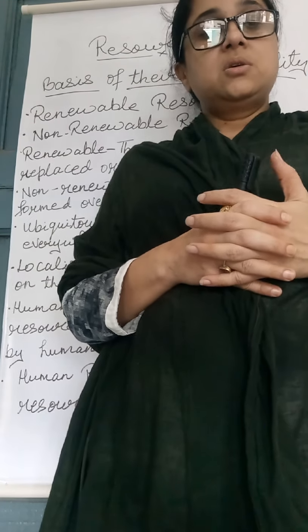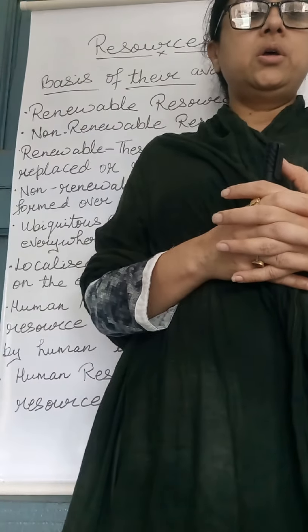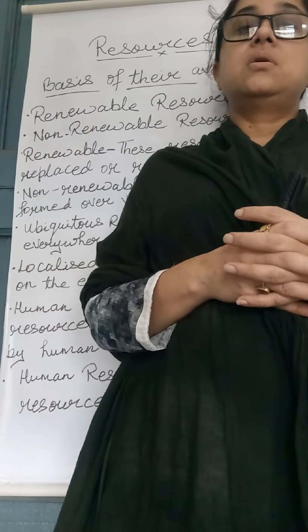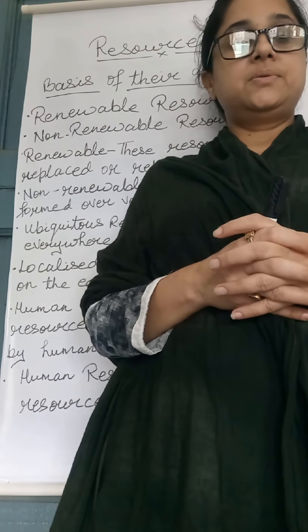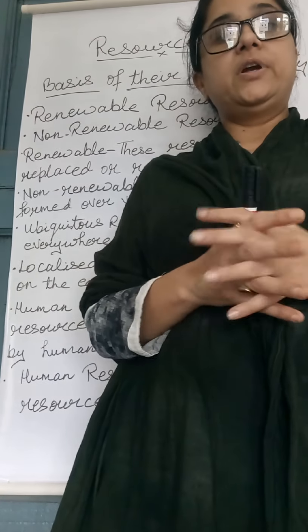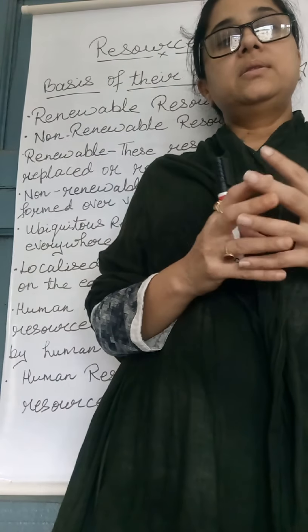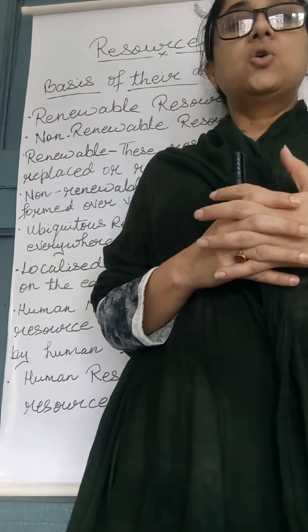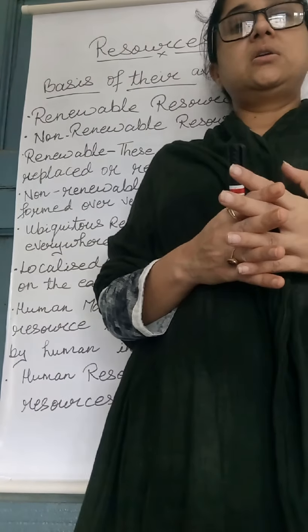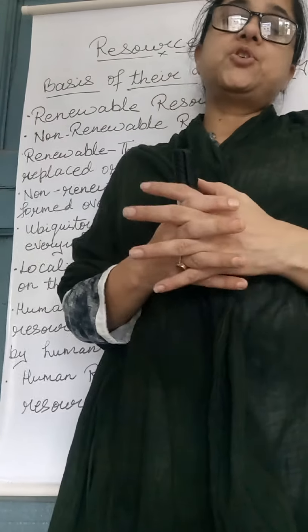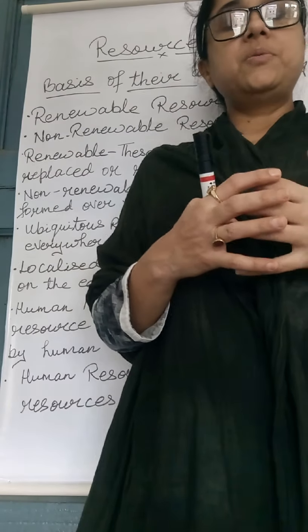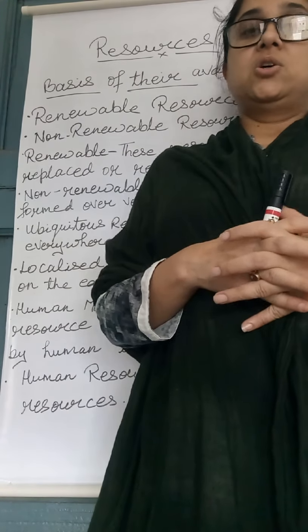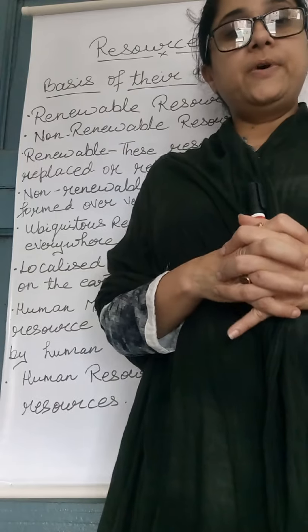These resources can be replaced or reproduced easily. Resources like sunlight, air and wind are continuously available and their quantity is not affected by human consumption. Means if human beings are using all these resources, they are not going to be depleted or finished.